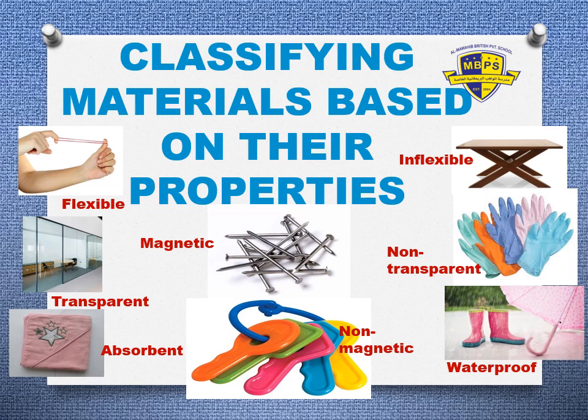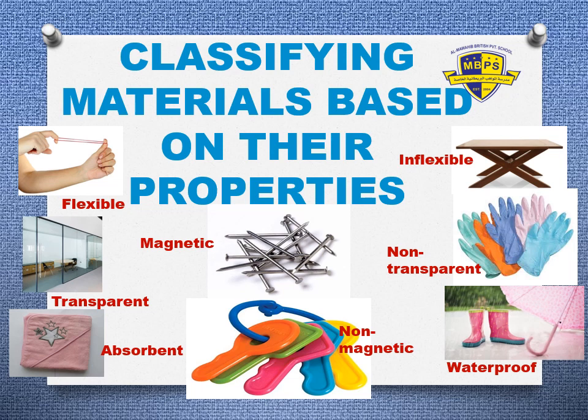Okay, so flexible means you can stretch it, you can bend it, like a rubber band. Inflexible means you cannot bend the material, like wood. And transparent, glass is transparent, right? Magnetic, like an iron nail. Absorbent, like towel, paper, cloth.